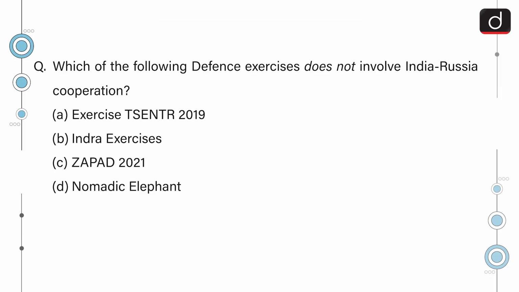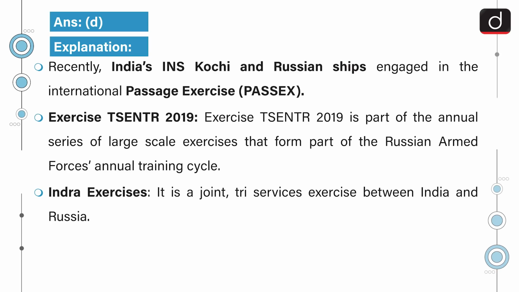Next question is, which of the following defense exercises does not involve India-Russia cooperation? Exercise TSENTR 2019, Indra exercises, Zapad 2021 or Nomadic Elephant? The correct answer is option D, Nomadic Elephant. Recently, India's INS Kochi and Russian ships engaged in the international PASSEX, that is passage exercise.